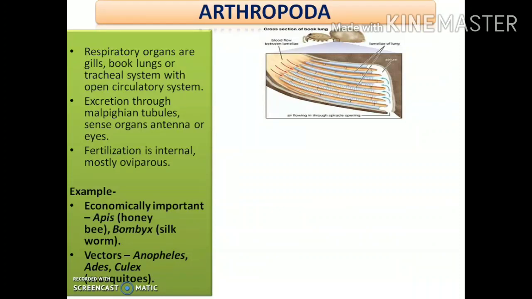Next, they have respiratory organs like gills, book lungs, or the tracheal system. Gills are the organs which help in respiration, and book lungs are specialized organs. They also help in respiration. You can see here a diagram which represents book lungs.